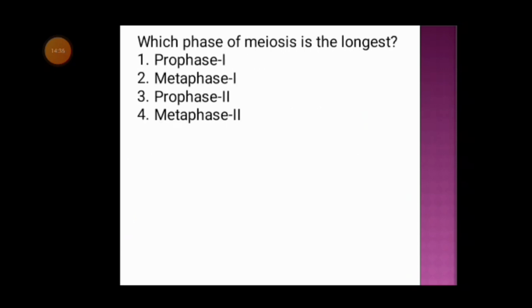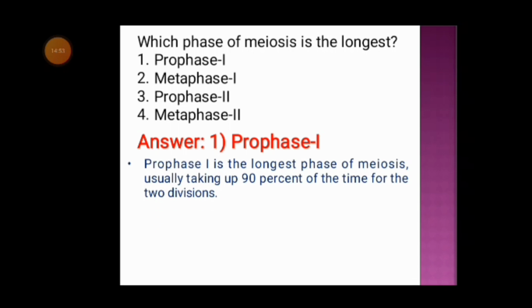Next question. Which phase of meiosis is the longest? Option 1, prophase 1, option 2, metaphase 1, option 3, prophase 2, option 4 is metaphase 2. And the correct answer is option 1, prophase 1. Prophase 1 is the longest phase of meiosis, whereas prophase is the longest phase of mitosis.